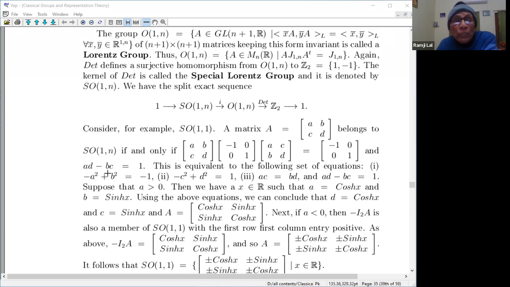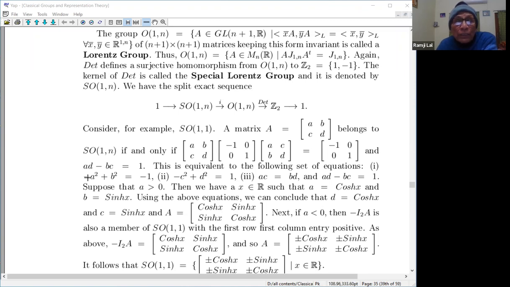So AD minus BC is 1, and this identity is equivalent to saying that, equating entries, you get minus A square plus B square is equal to -1, and so on. So you see, if you remember earlier, we had the rows forming a Lorentz orthonormal set.